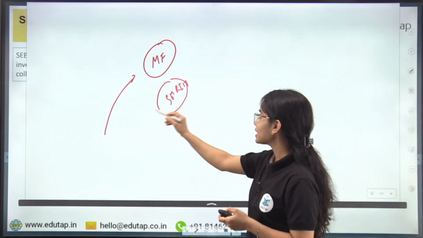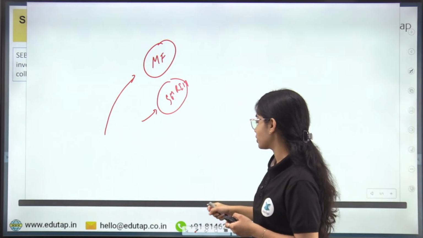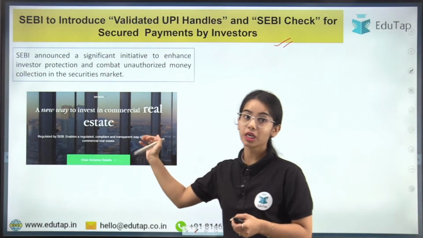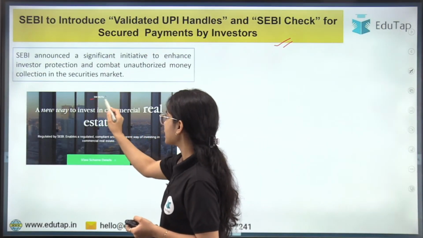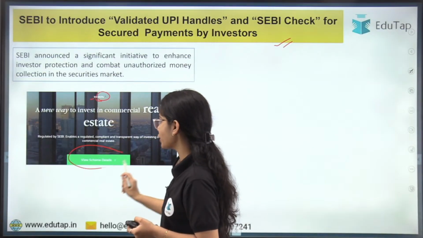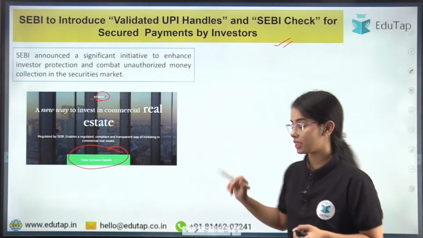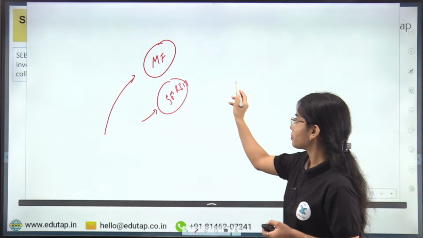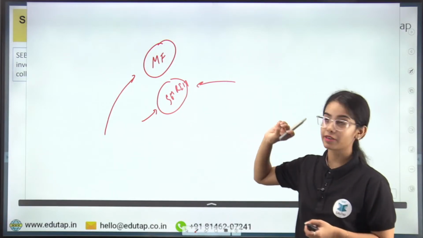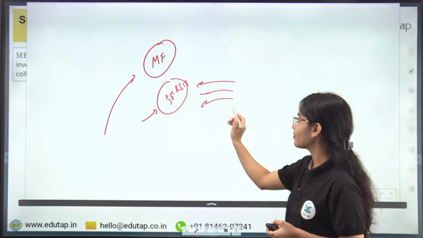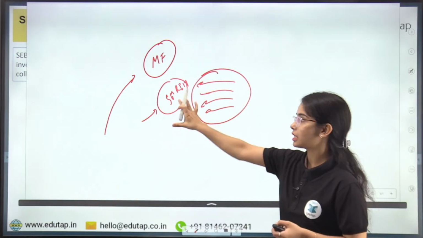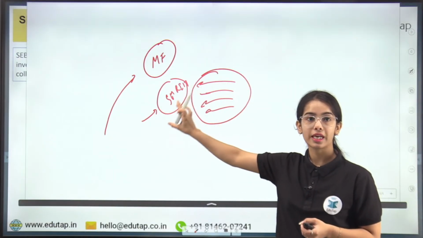So now you will see that, okay, a website looks very good. Now this website, let's say this looks very good. This is for the small and medium real estate investment trust, and it is showing you various schemes in which you can invest. Now you have invested the money in this small and medium real estate investment trust. Many of the investors, they have invested their money in this particular SM REIT.